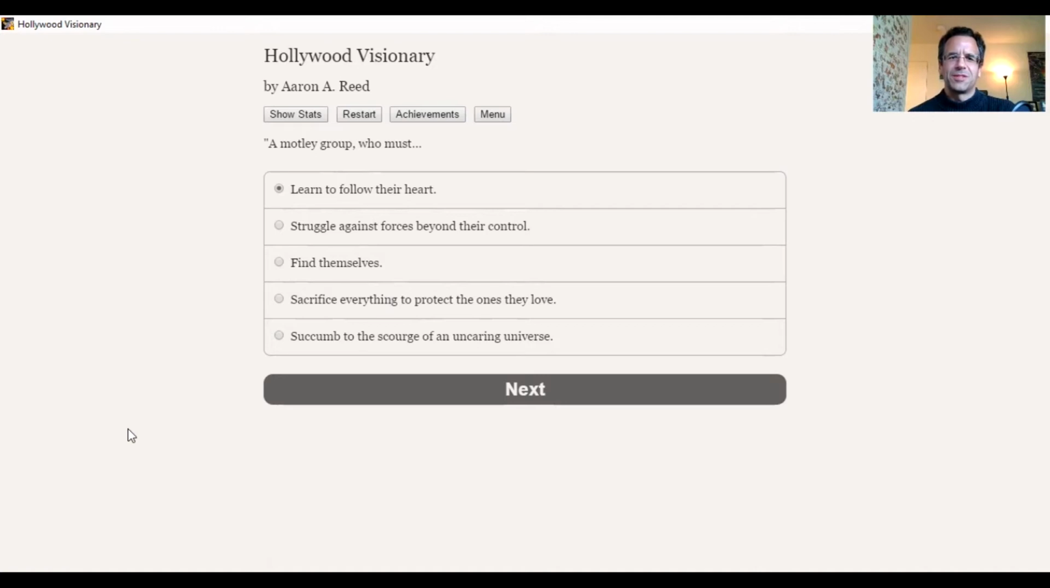To find themselves, to sacrifice everything, succumb to the scourge of an uncaring universe. That sounds terrible. Let's do that. They will succumb to the scourge of an uncaring universe, meaning it's a romantic comedy with an unhappy ending, which is exactly what a romantic comedy is not. A romantic comedy is supposed to have a happy ending.